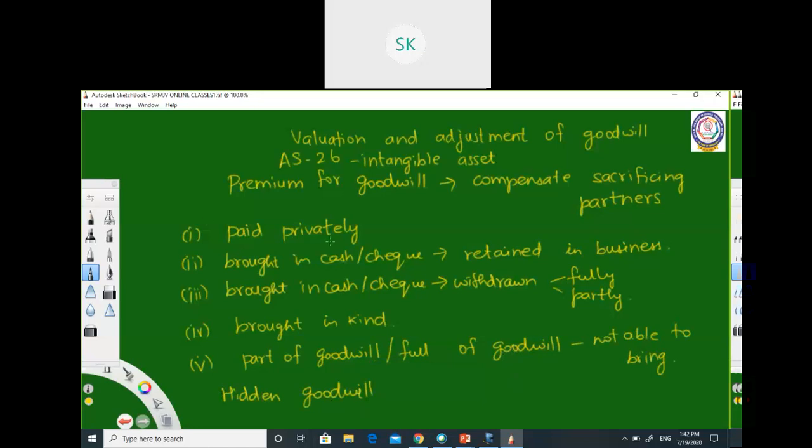The first one, paid privately: when there is no transaction affecting the firm, then we will not pass any entry in the books of accounts. As it is paid privately, this transaction is a personal transaction between the incoming partner and the existing partner. It is a private transaction, and it's not going to affect the books of accounts of our partnership firm. So we are not going to pass any journal entry for this paid privately. So now we will see from the next method, when premium for goodwill is brought in cash or check and retained in the business.